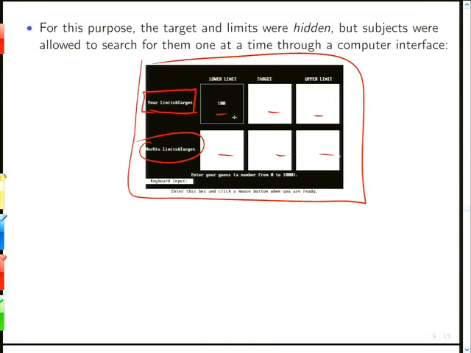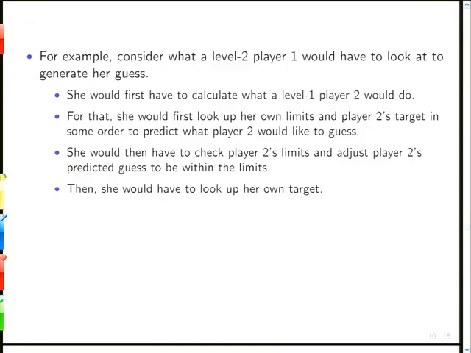Okay? So for example, consider what a level 2 level K player 1 would need to look at in order to generate her guess, right? So first she has to figure out what a level 1 player 2 would do. And a level 1 player 2 responds to a random player 1. So a level 1 player 2 needs to know what player 1's range is, right? First they have to look up their own limits to know what a level 1 player 2 would do. And then they have to look up player 2's target to know how player 2 would respond to that. Okay? And then they would have to check player 2's limits to make sure that range wasn't truncated in some way. And then they would have to look up their own target, in order to get their own multiplier, to decide their own guess. And so you can specify precisely the order in which people would need information in order to complete the steps of either of these different models.